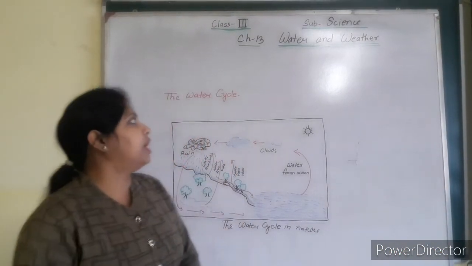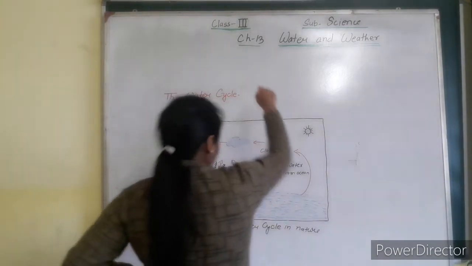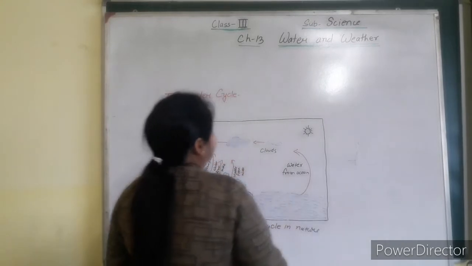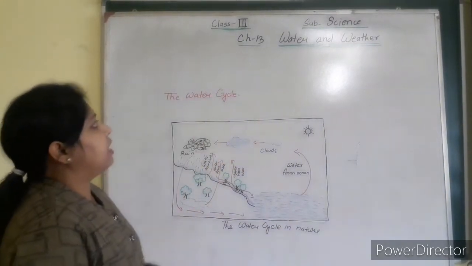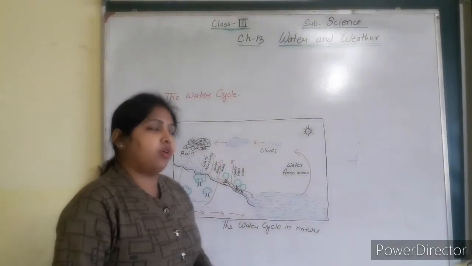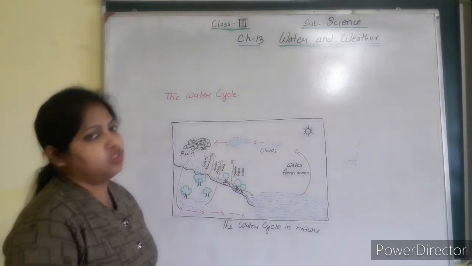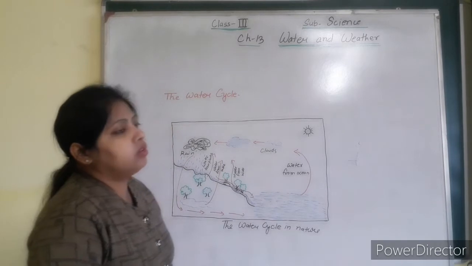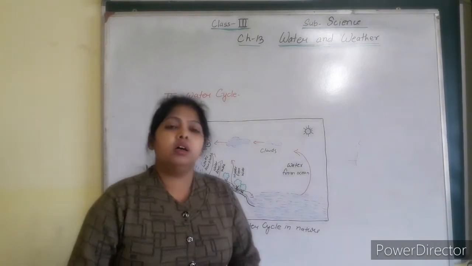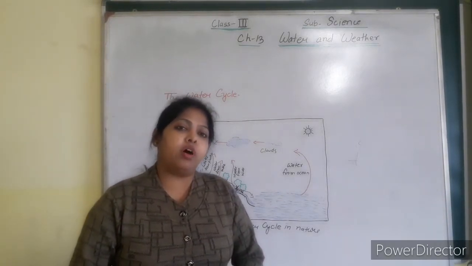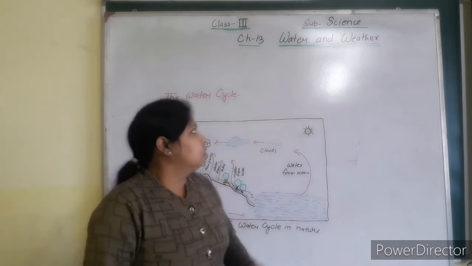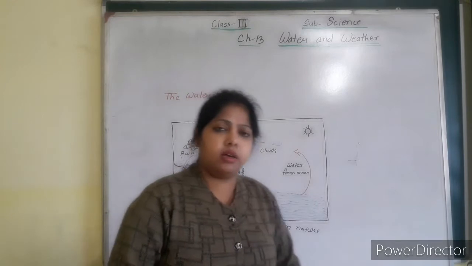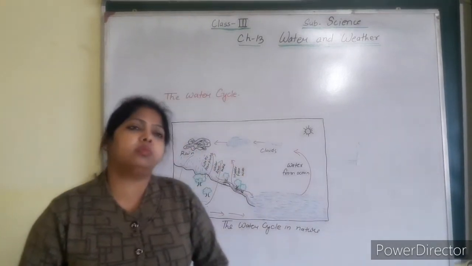Today I am going to take your science class of class 3, that is chapter 30, water and weather. In this chapter we are going to learn about the different forms of water and the changing weather. Generally the water we find in three forms, that is the solid form, the liquid form and the gaseous form. So you can do one experiment at your home.